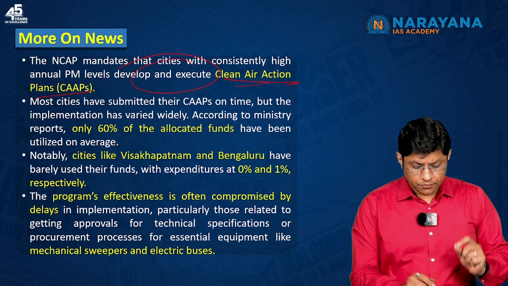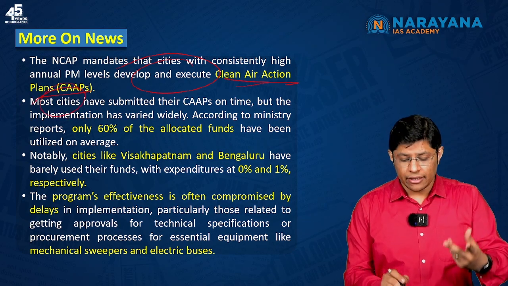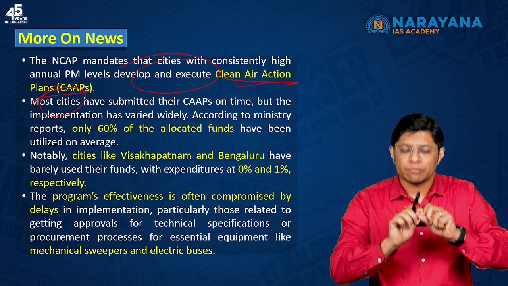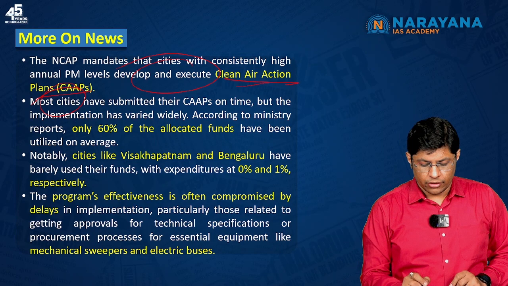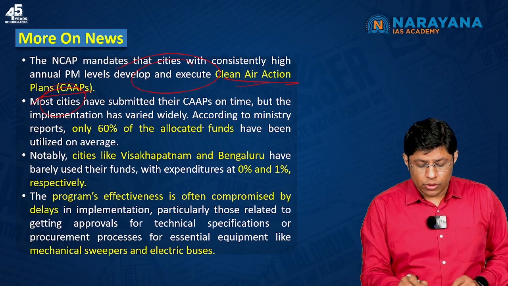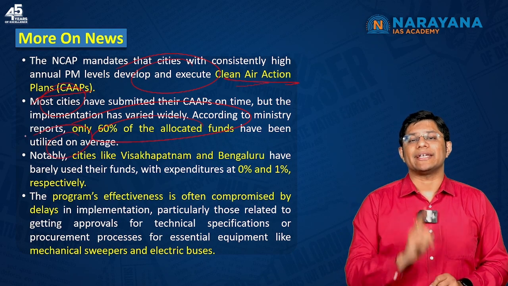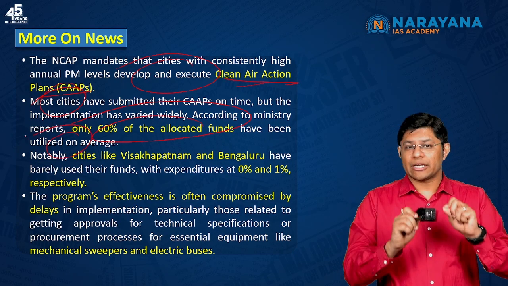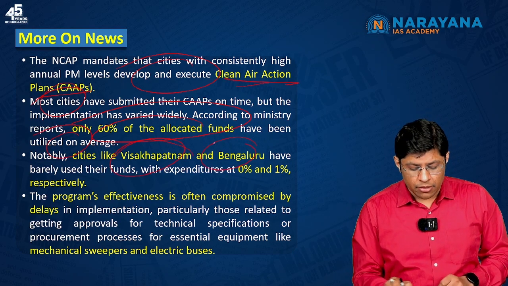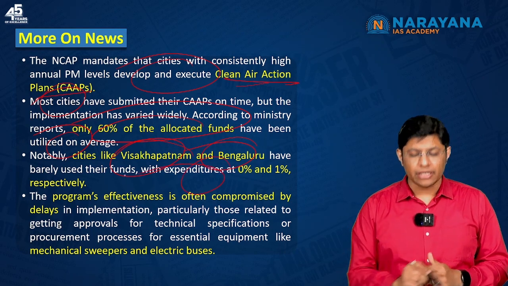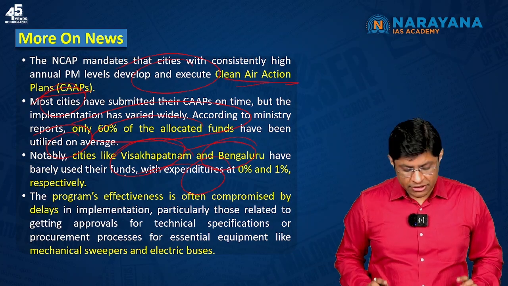But most cities have submitted their plans, but when it comes to implementation, they have simply failed. For example, according to ministry reports, only 60% of the allocated funds had been utilized. When it comes to cities like Visakhapatnam and Bengaluru, the funds were hardly used, with expenditure at 0% and 1%.